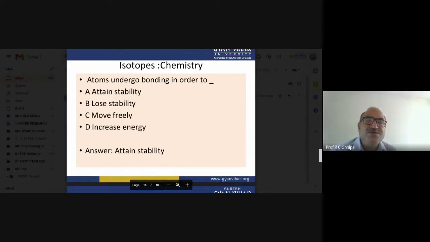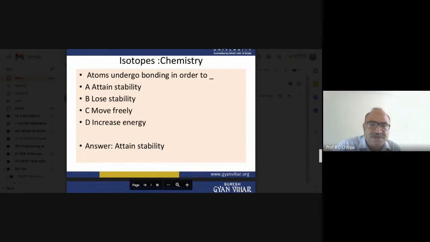Nuclear energy can be used in a constructive way as well as a destructive way. Destructive uses are the atom bomb and other man-made disasters, whereas the non-destructive application of nuclear energy is to generate electricity. So here, two atoms undergo bonding in order to attain stability, but there is no loss of stability.